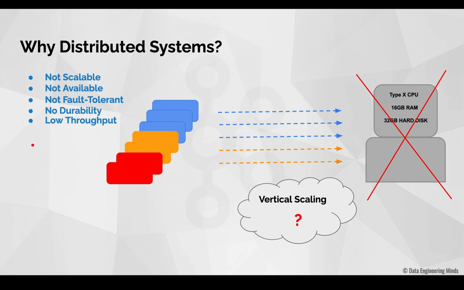So it is very obvious that we have so many disadvantages associated with the centralized system. In order to overcome these disadvantages, we are moving from a centralized system towards the concept of distributed systems. I hope it is clear why we are going towards the concept of distributed systems. Now we will see what a distributed system is and how a distributed system could overcome the problems associated with a centralized system that we just discussed.